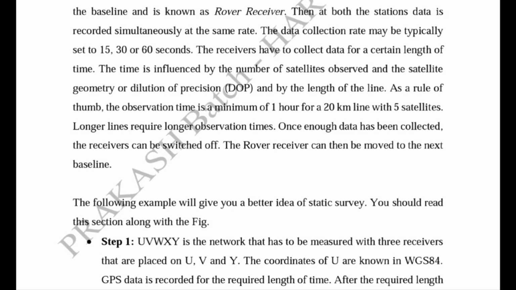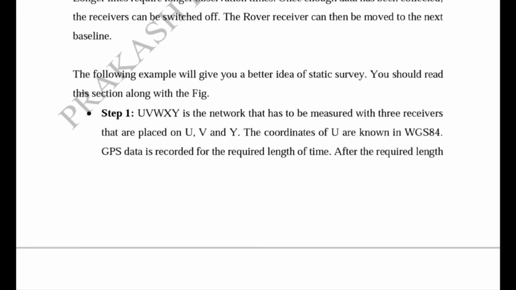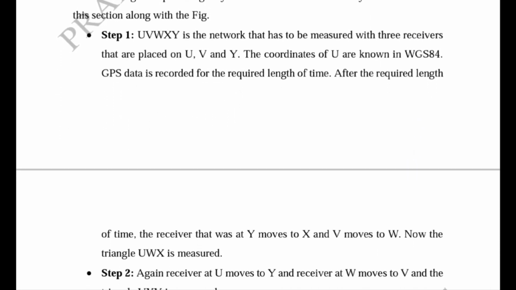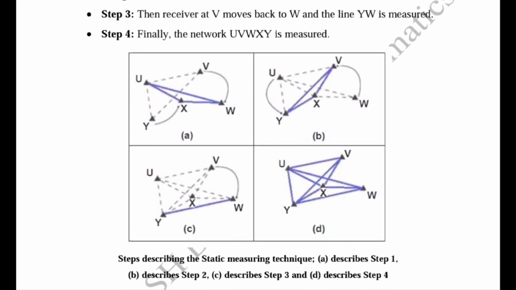Now what are the steps that are followed in the static survey? If we see the diagram, first is the traverse on which we perform the static surveying technique. In this first step, U, V and Y have the GPS receivers, and point U has a known coordinate in the WGS84 system, and these three receivers collect the data for the required length of time.